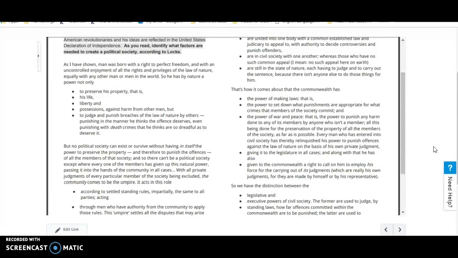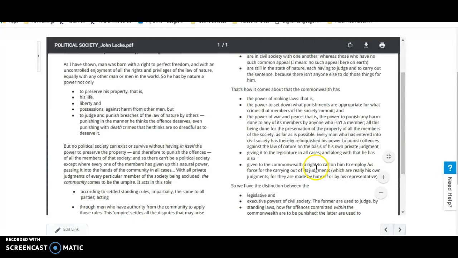Every man who has entered into civil society here has thereby relinquished his power to punish offenses against the law of nature on the basis of his own private judgment, giving it to the legislature in all cases, and along with that, he has also given to the Commonwealth a right to call on him to employ his force for the carrying out of its judgments, which are really his own judgments, for they are made by himself or by his representative.